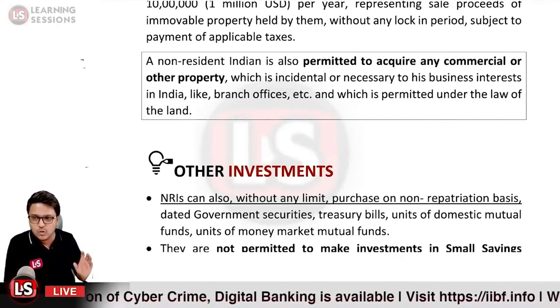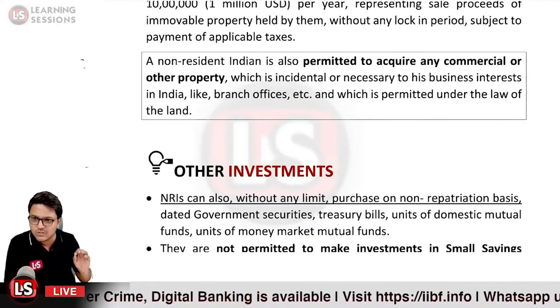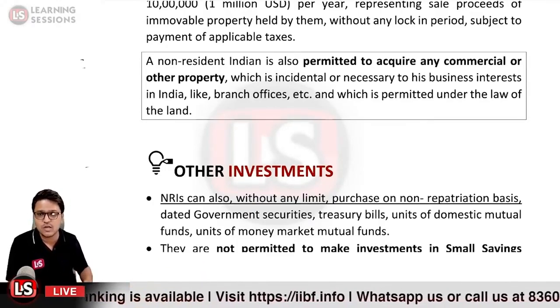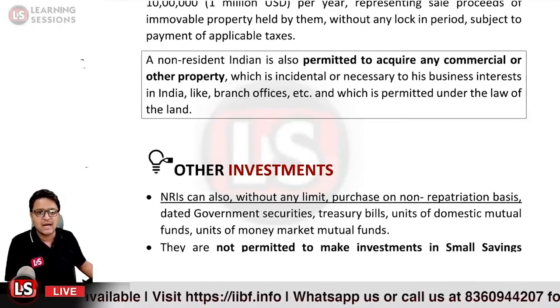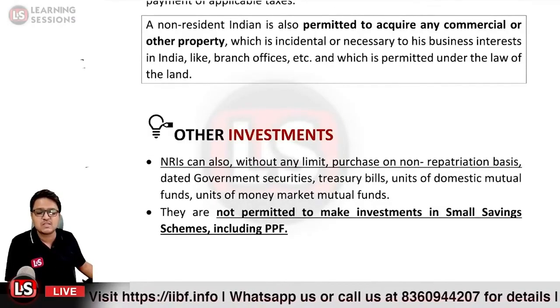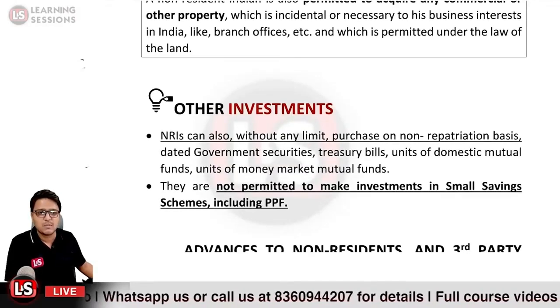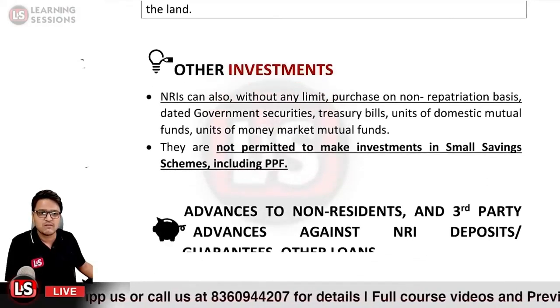There is no ceiling related to it. Is it clear? They are not permitted to make investments in small saving schemes like PPF.